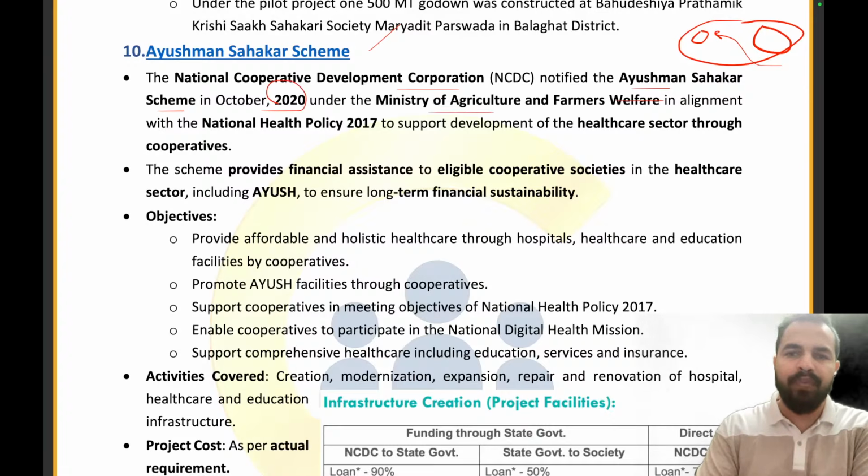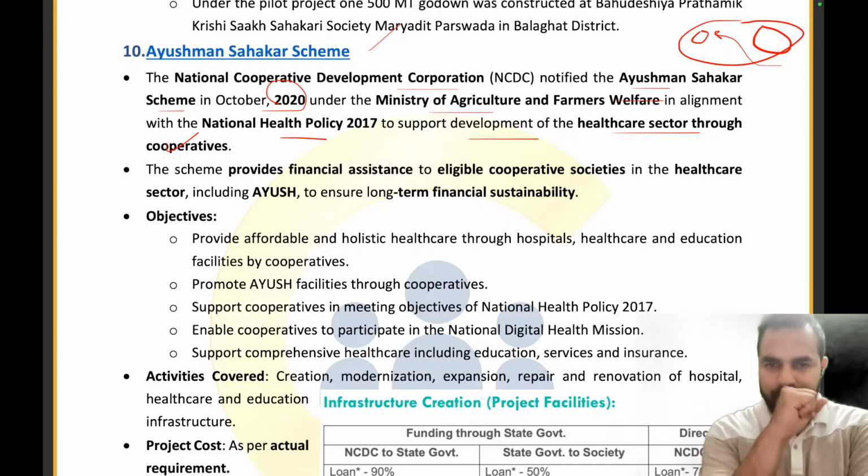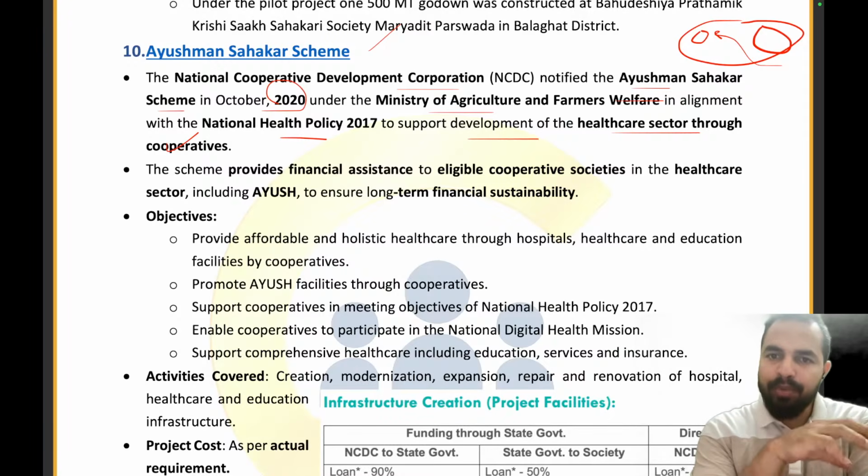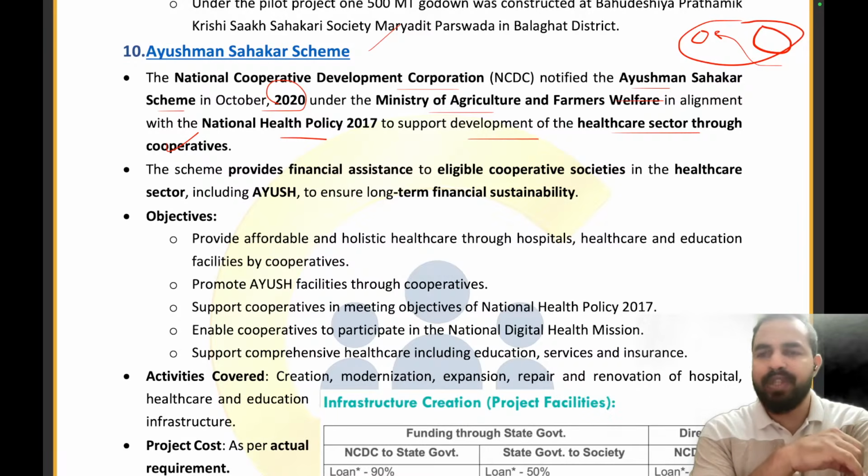Agriculture and Farmers Welfare in alignment with the National Health Policy 2017 to support development of the healthcare sector through the cooperatives. So the Ministry of Agriculture and Farmers Welfare, aligned with the National Health Policy 2017, came up with the Ayushman Sahakar scheme in October 2020.